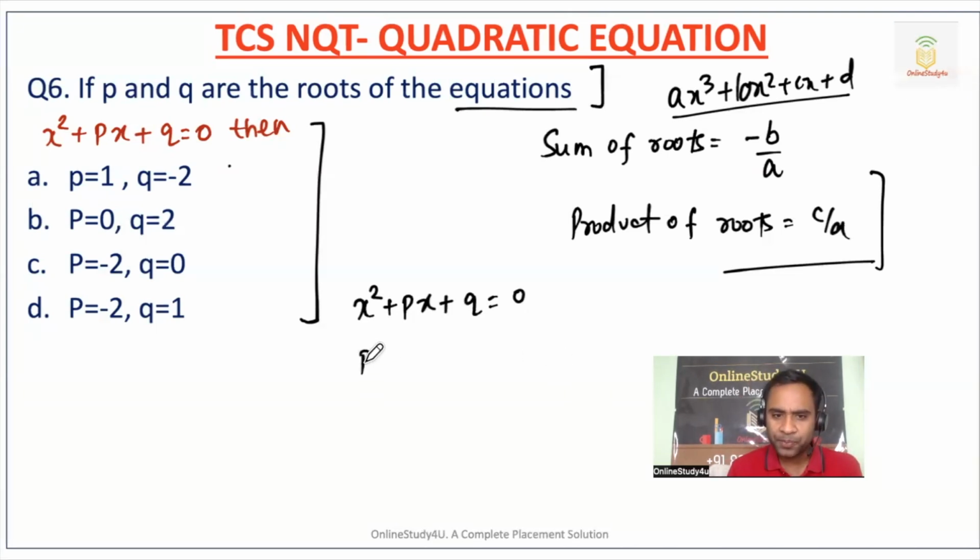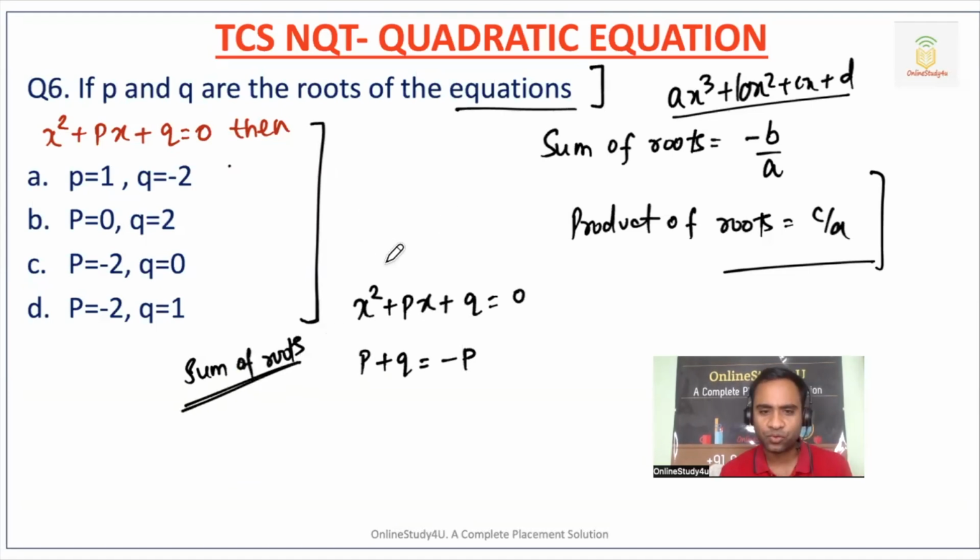Okay, so p plus q will be nothing but equal to minus p. Here we are calculating the sum of roots. For ax square plus bx plus c, p plus q will be equal to minus p. Now this p will come to this side, so 2p plus q will be equal to 0.